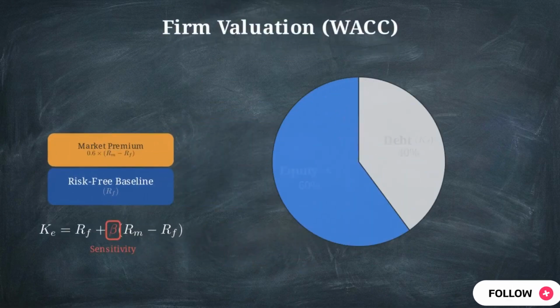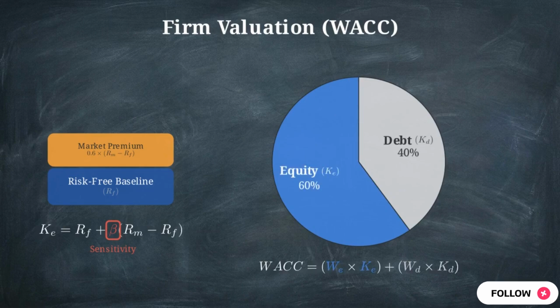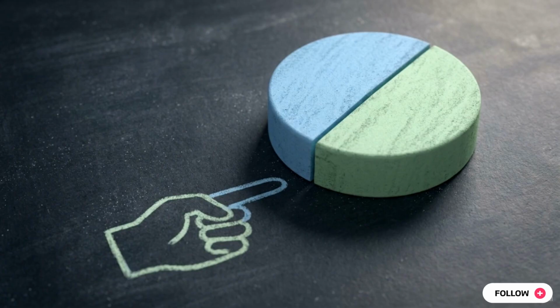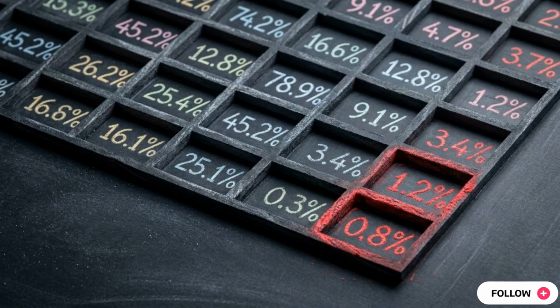Valuing the entire firm requires the weighted average cost of capital, or WACC. WACC proportionately blends the required returns of shareholders and lenders based on the firm's capital structure. The discount rate determines the sensitivity of the model. A fractional increase in perceived risk can erase massive amounts of present-day value.